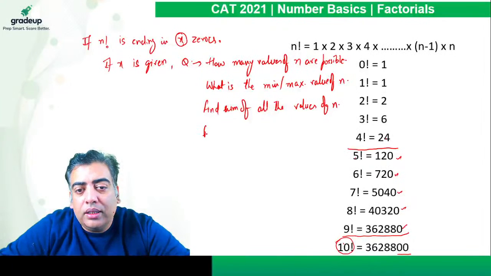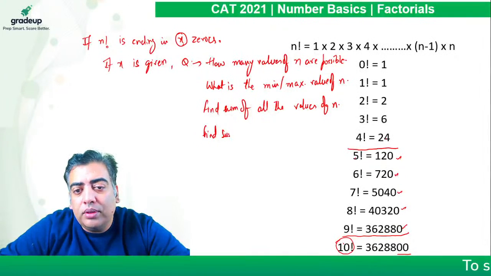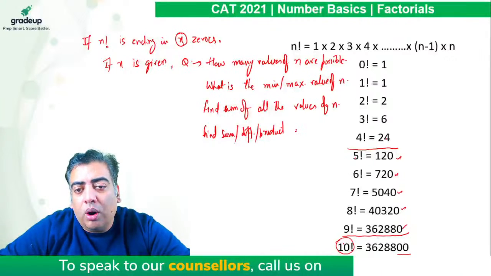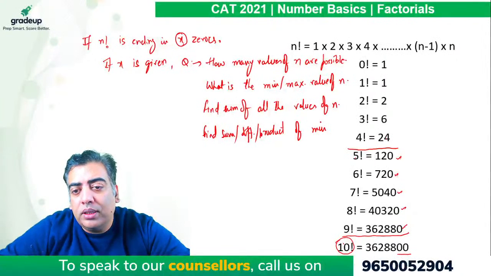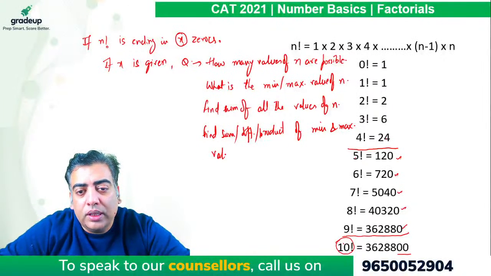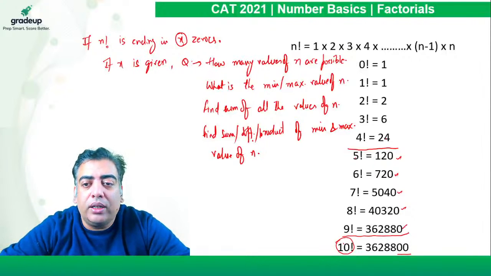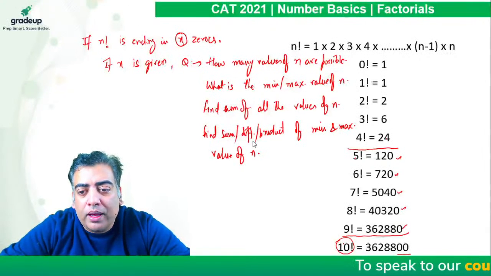The question can be, find the sum, or maybe the difference, or maybe the product, of the minimum and maximum value of n. So we must understand what all questions can be designed on this basic thing.